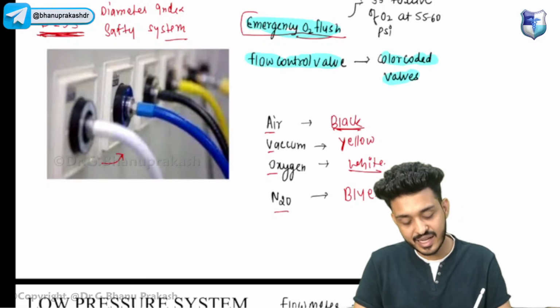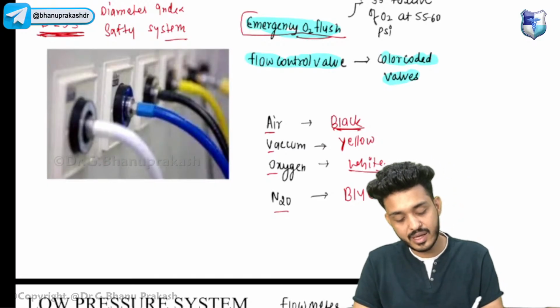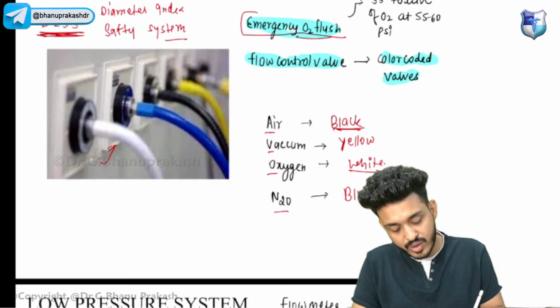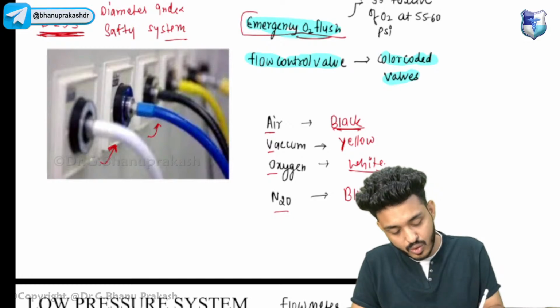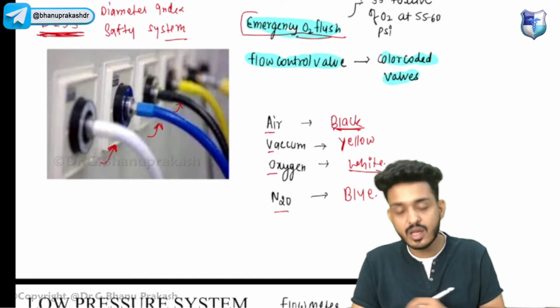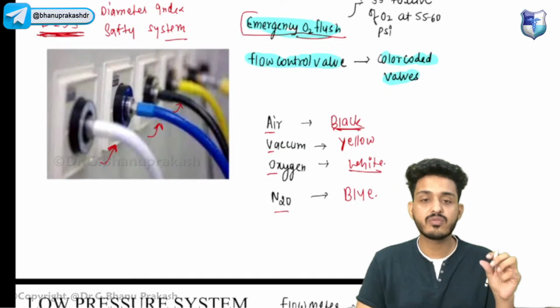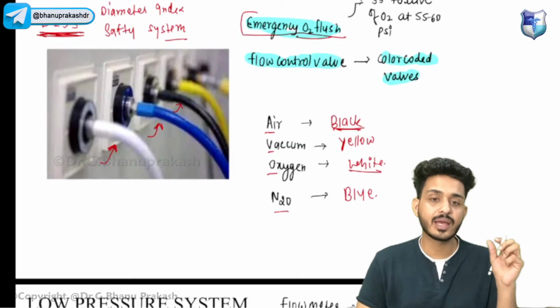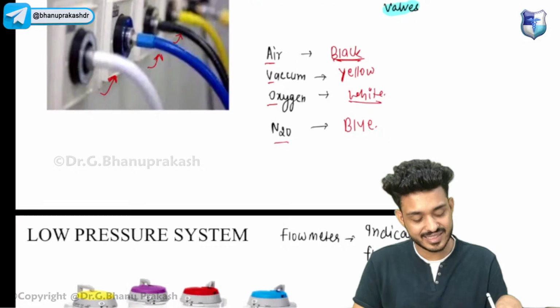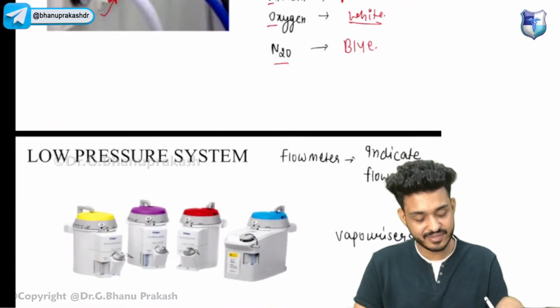These are the diameter index safety system. Here also you cannot attach the wrong pipes. There will be a particular diameter for a particular tube. This is known as the diameter index safety system.